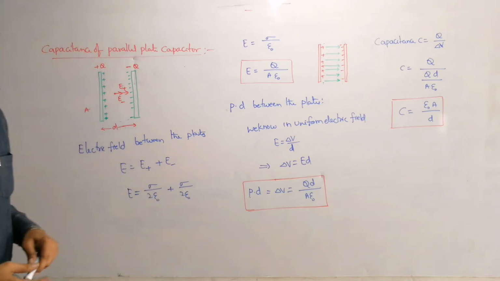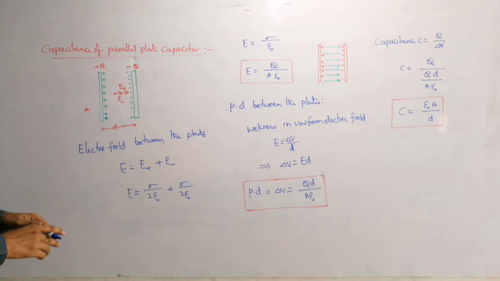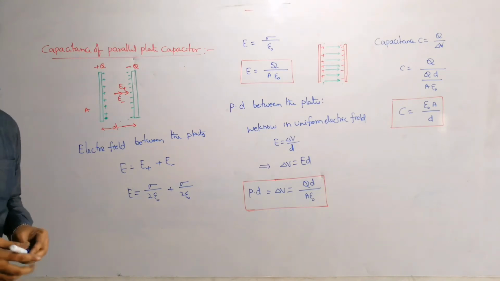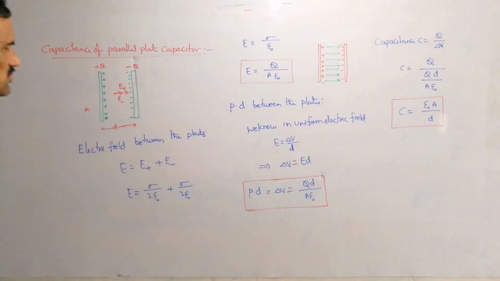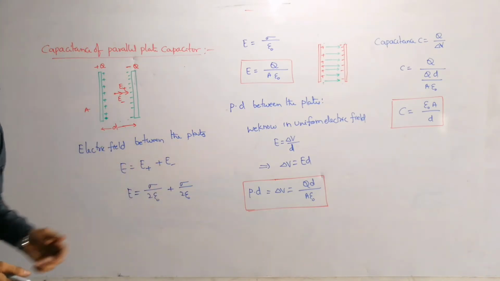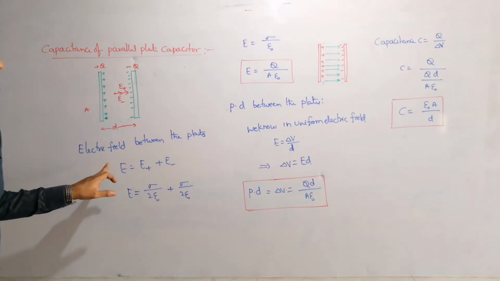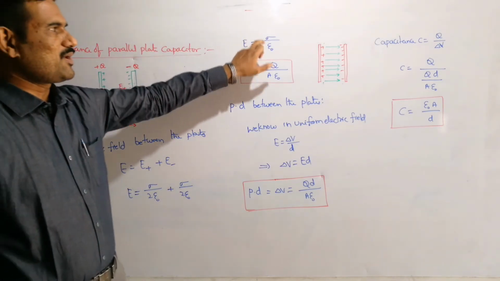So then there are certain other points here. Sometimes they may ask about the capacitance, the charge on the capacitor, so let us write some other points. Is this calculation clear? Later we will discuss the force between the plates also, so you need to remember this. The field between the plates is sigma by epsilon naught.